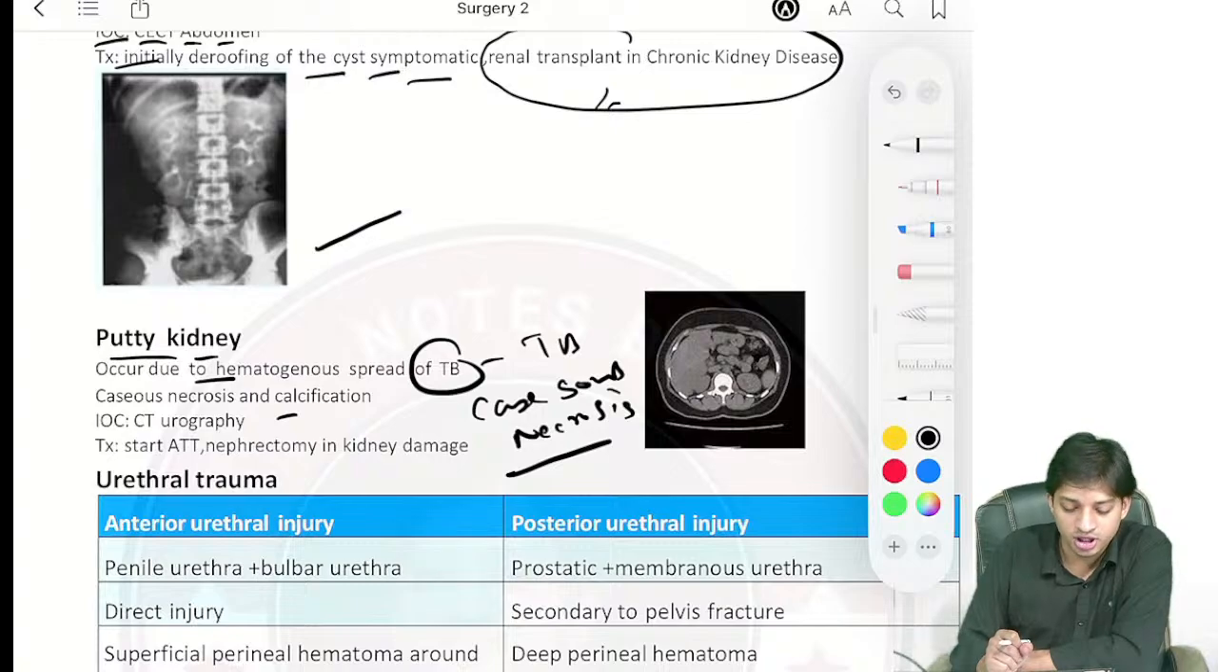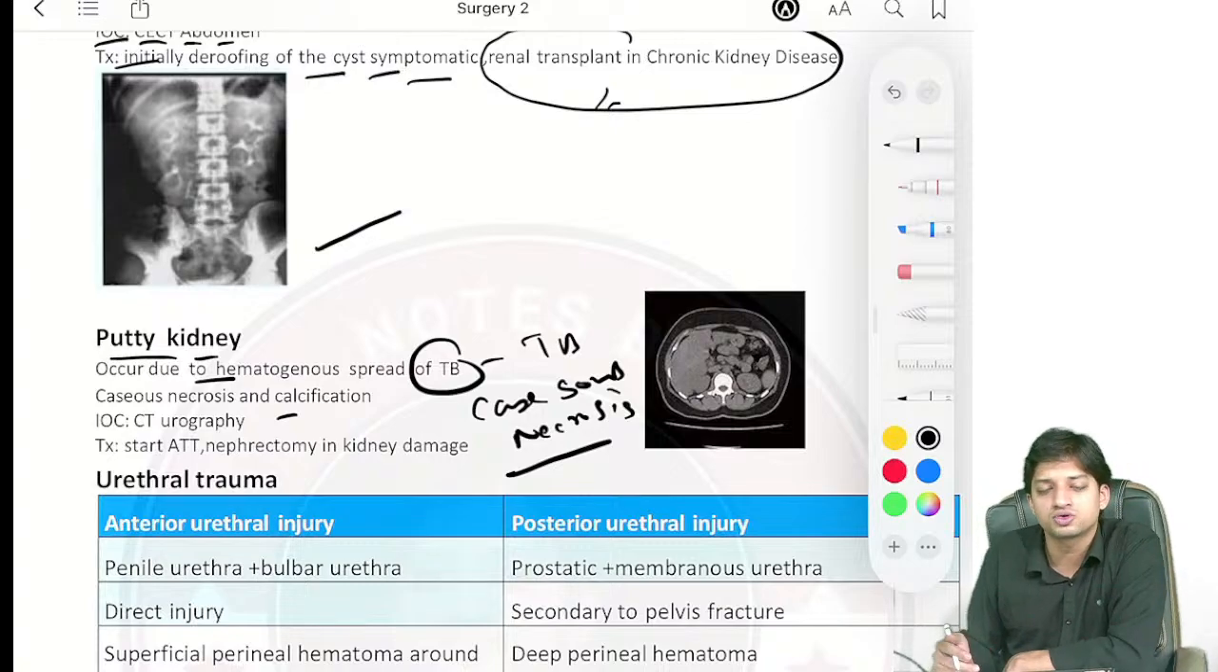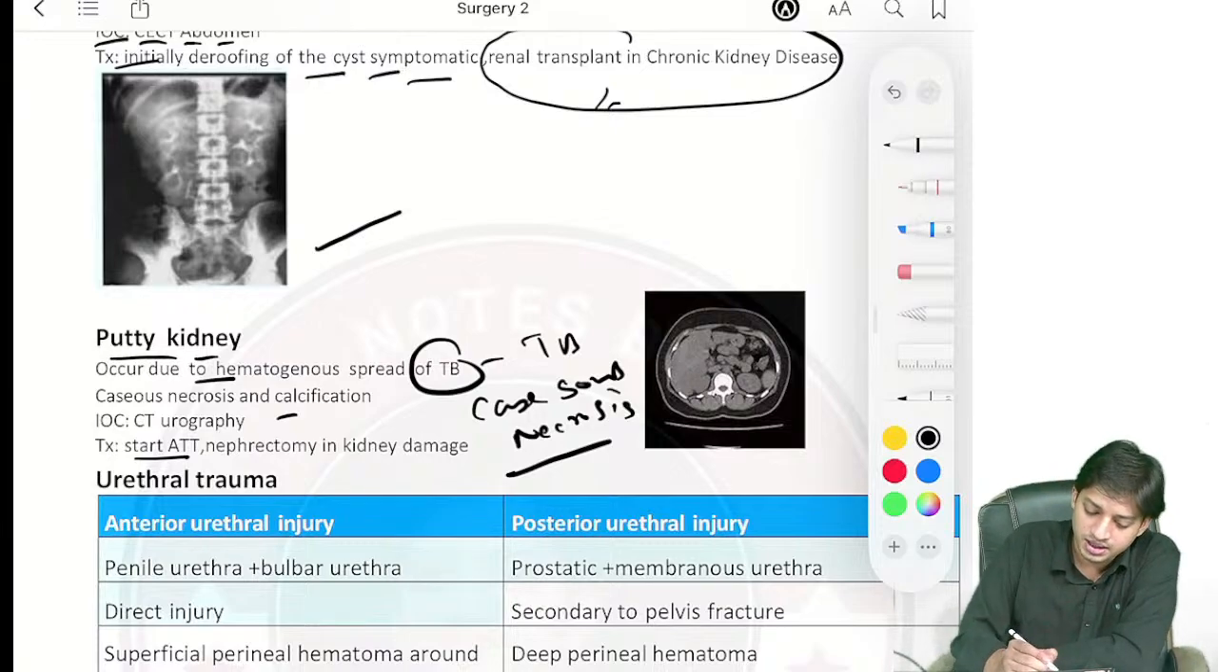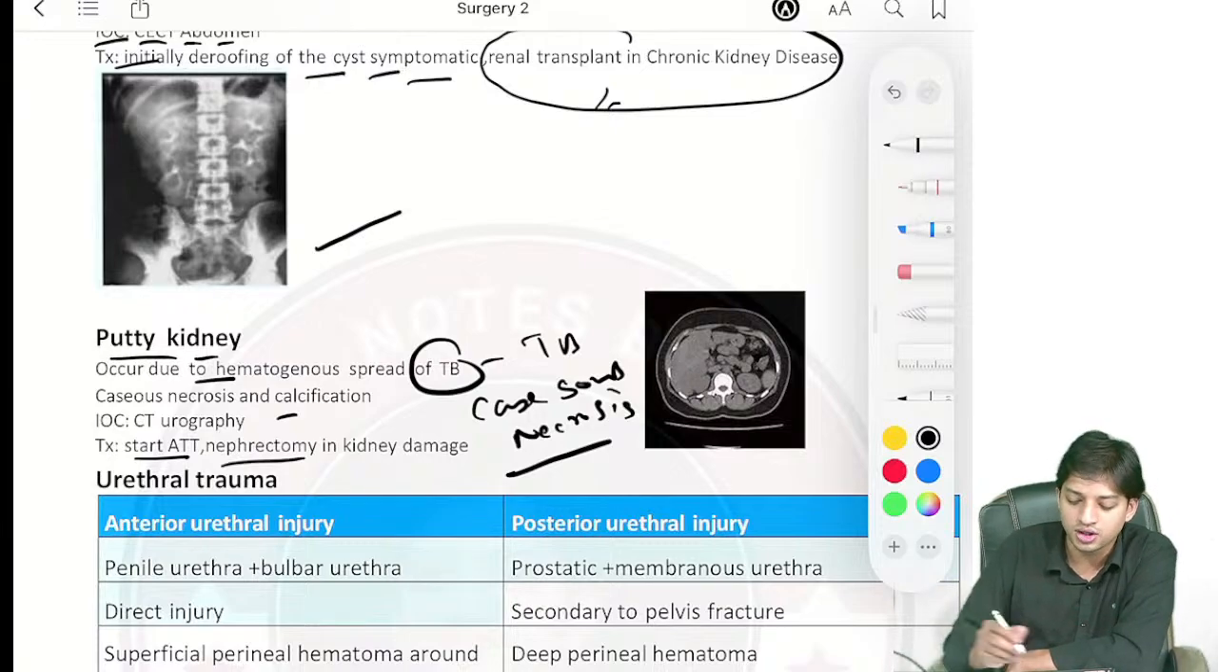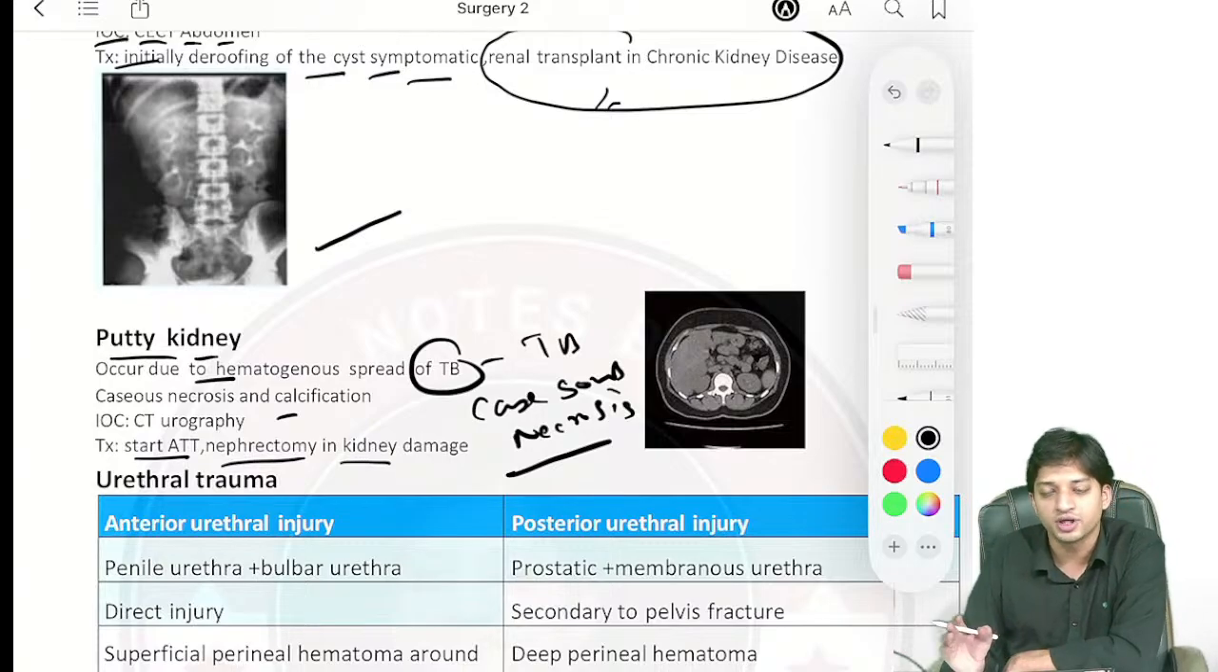Treatment, what will you do for treatment? You will do nothing special, it is tuberculosis. So first you will start the anti-tubercular drug therapy, right? Now again, in the late stage you can do nephrectomy if there is kidney damage.